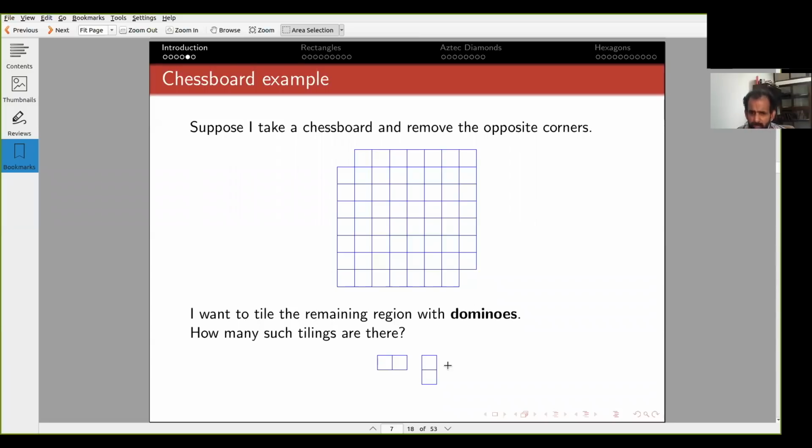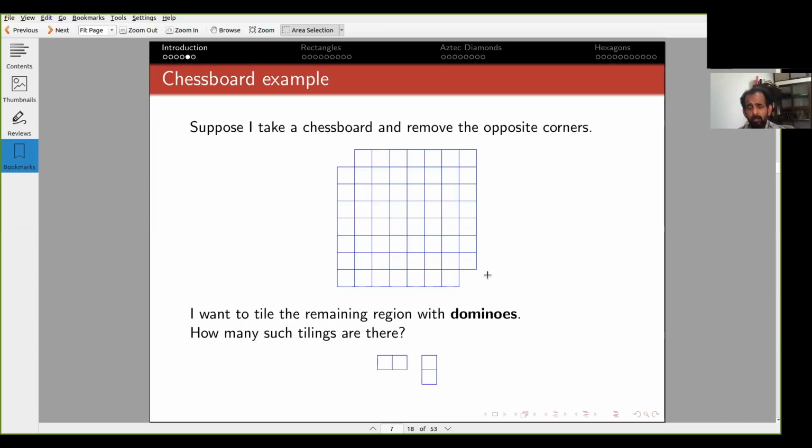What are dominoes? They are two adjacent squares. They can be either like this or like this. So horizontal or vertical. So there are two of them. And I want you to tile this entire region with dominoes. So it's maybe not so easy. You try a little bit and see if you can find a tiling, and then if you find one tiling, I want you to count how many there are.